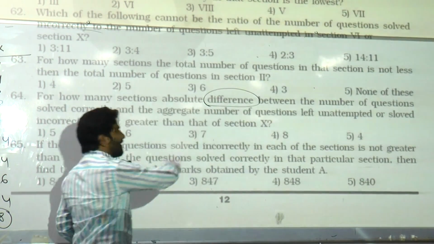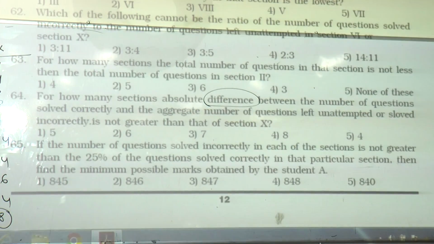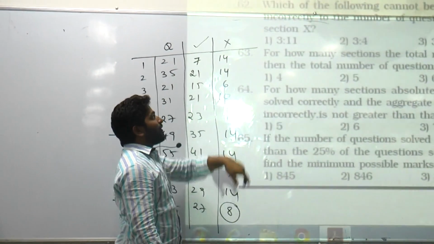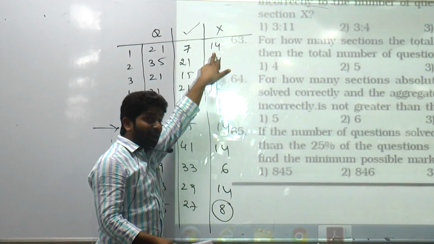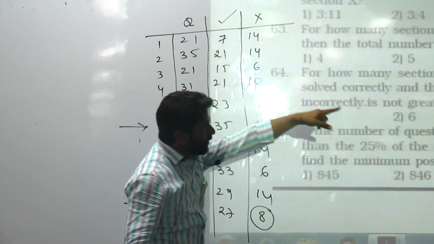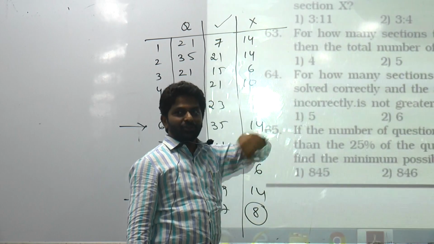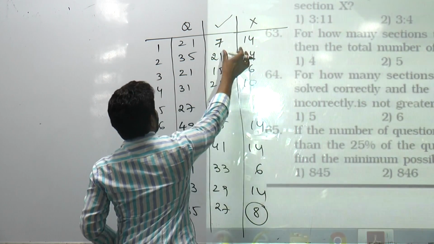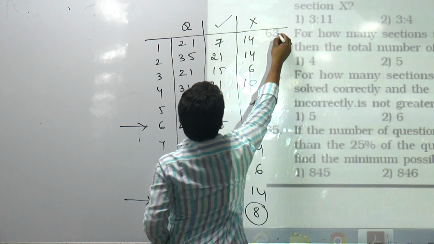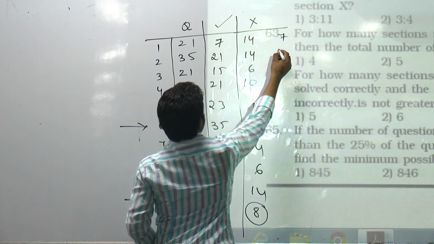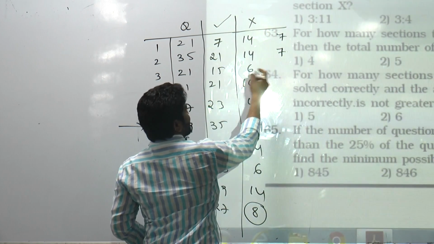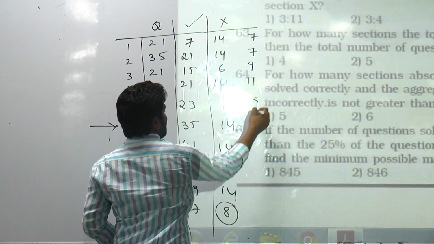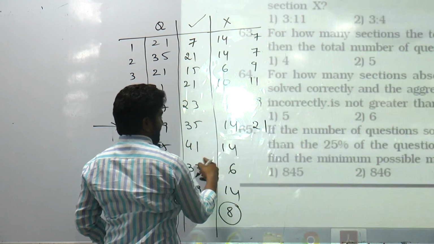Difference. You have the number of questions that were given the correct answer. Also you have the number of questions that were left over and given the wrong answer. But what do you need to have? The difference of these two numbers. Getting my point? What is the difference of these two? 7. Difference of these two? 7. Difference?